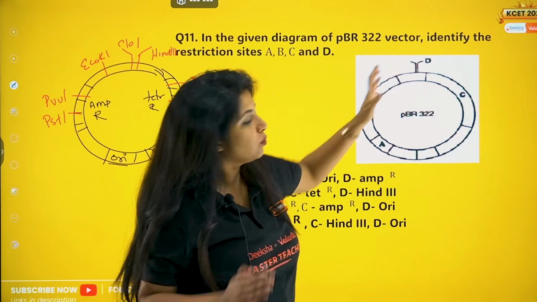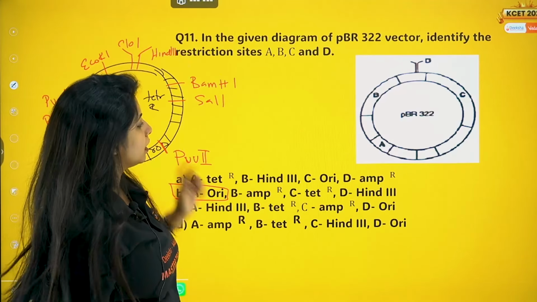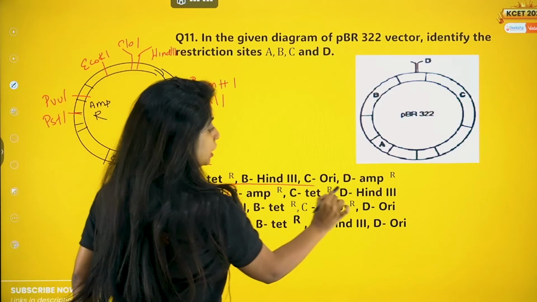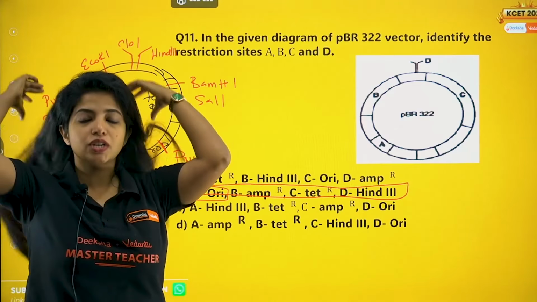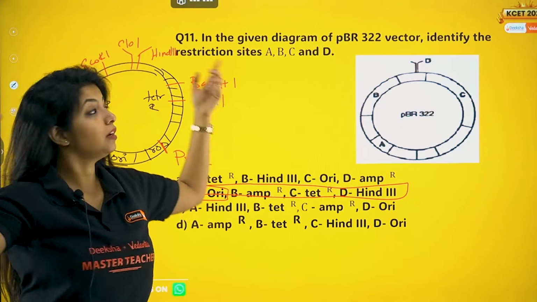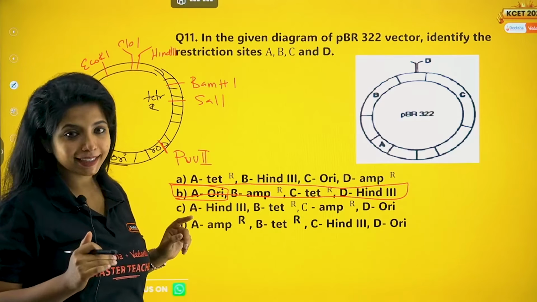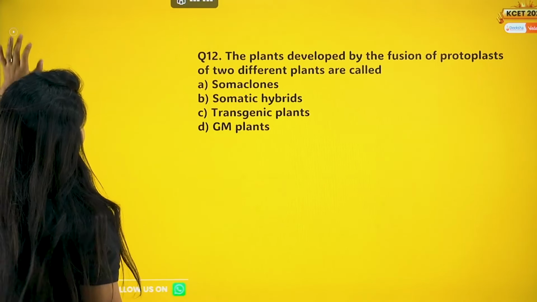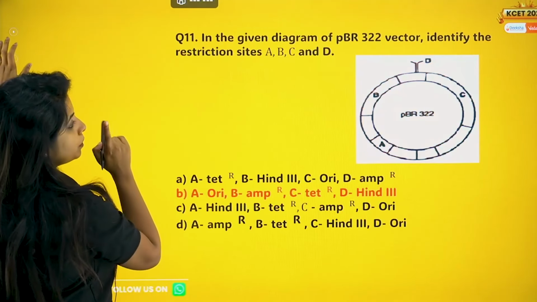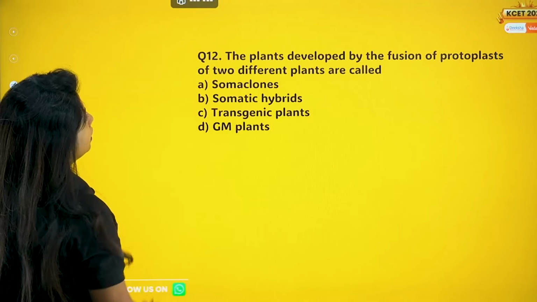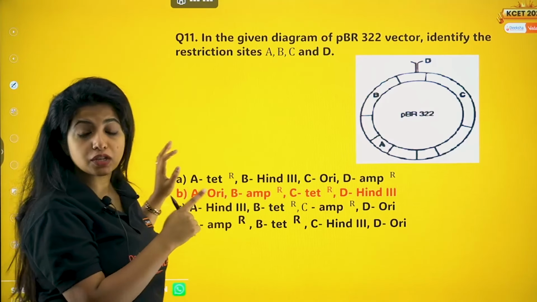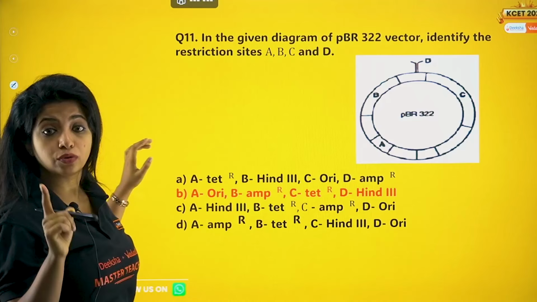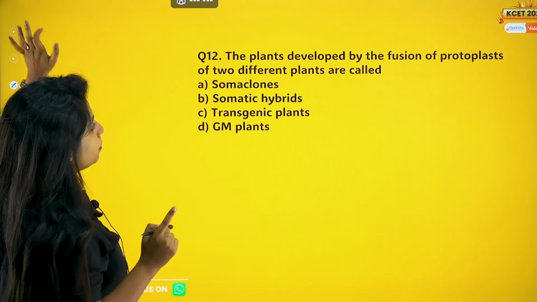What is the one line towards there? It is HindIII. HindII was the first restriction enzyme. Okay, HindII was the first restriction enzyme. HindIII is something different right over here. Okay, go through the picture of this. Super important. Now, question number 12. Don't think that this question would not be asked for you to draw. They might even ask you to draw. So please know this particular pBR322.